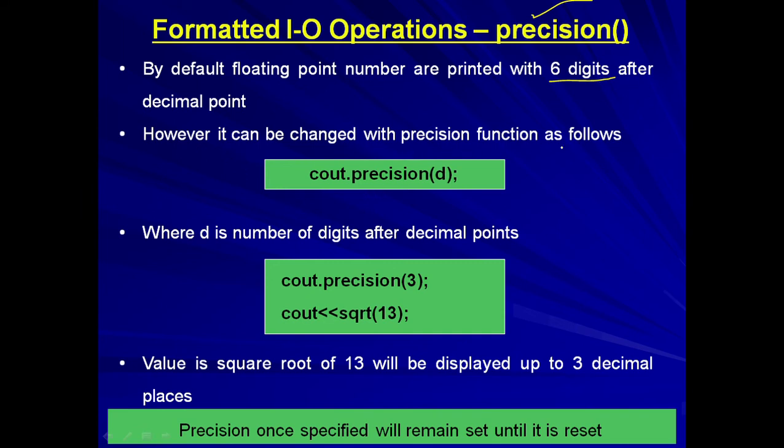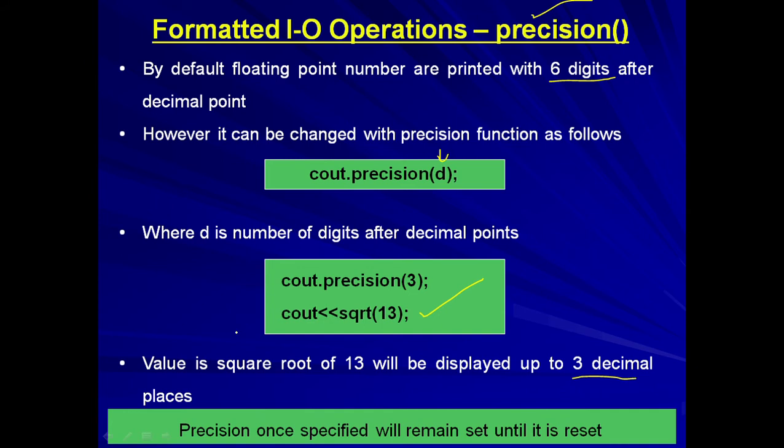However, it can be changed with the precision function, cout.precision, and within the bracket d. D is the number of decimal places which we require. Cout.precision 3 means the value of the square root of 13 will be printed only up to 3 decimal places. The very important thing is that precision once specified will remain set until it is reset.